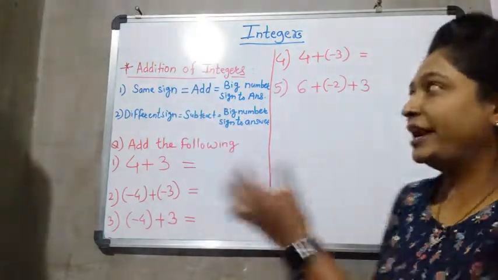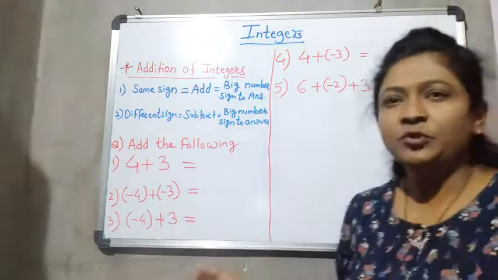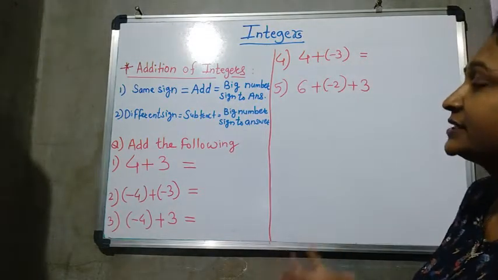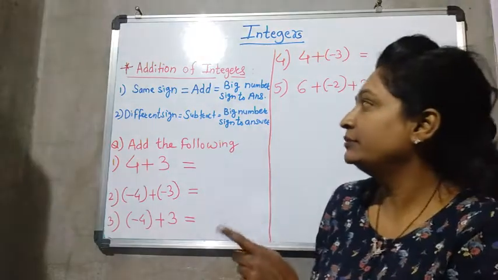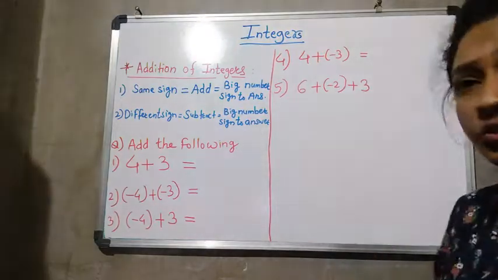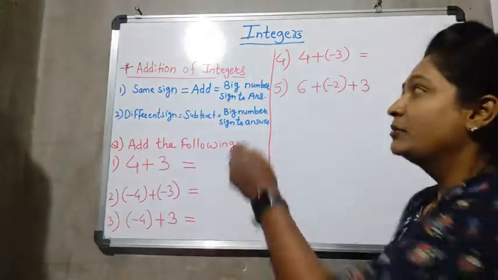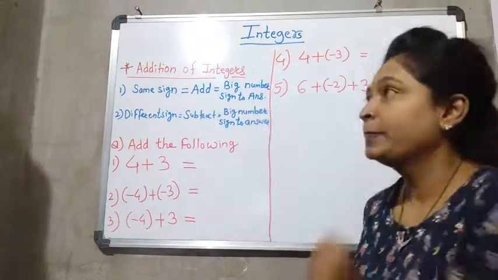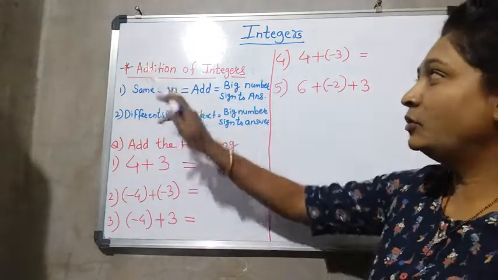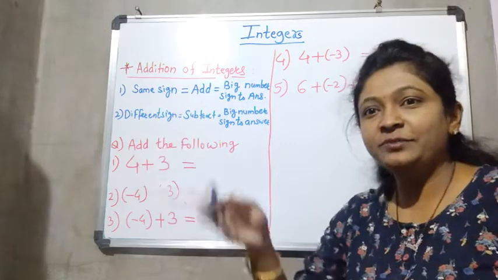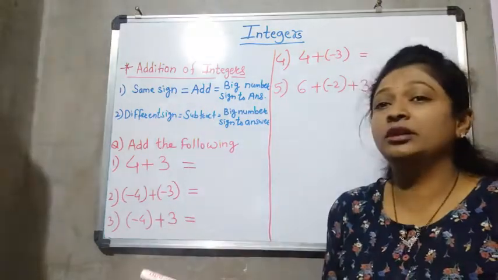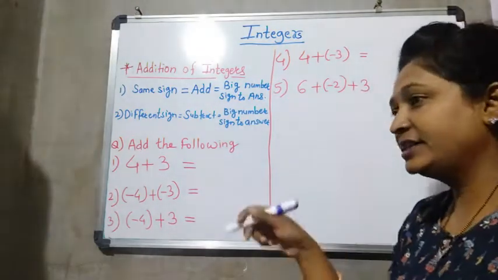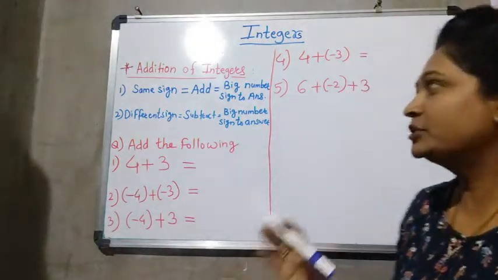For addition and subtraction the rules are the same. In subtraction, one more rule will be included, which we will see afterward. But for addition and subtraction, always remember these two rules. Don't remember plus minus minus. Don't do that, because I saw that many students are doing that. So please don't do that.